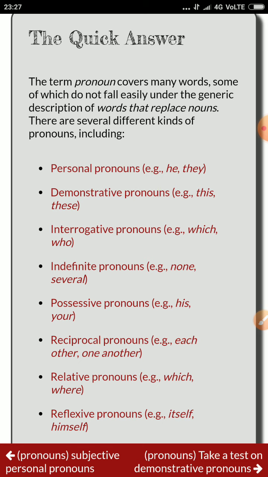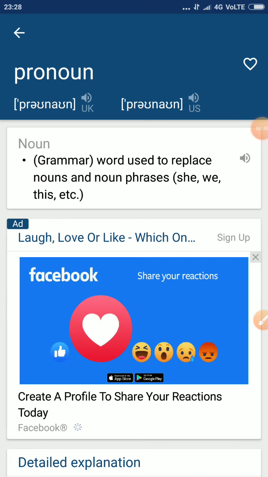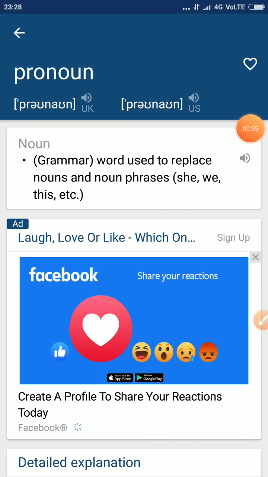As you know, what is a pronoun? The term comes from the word that takes the place of a noun. That is called a pronoun. There are some definitions, as you can see here. Pronoun: a word used to replace a noun, or noun phrases.